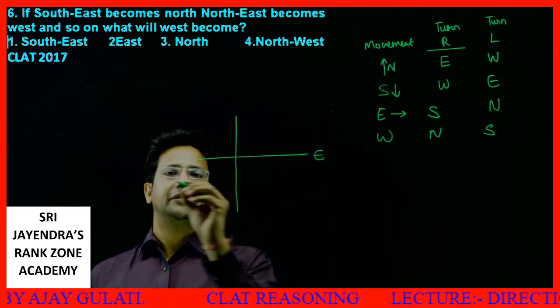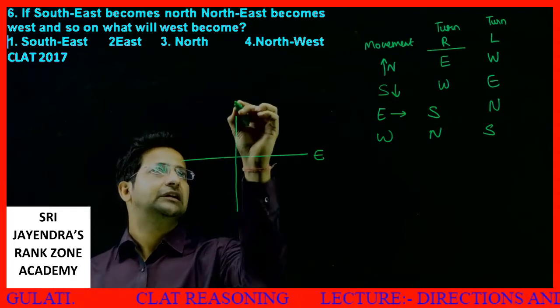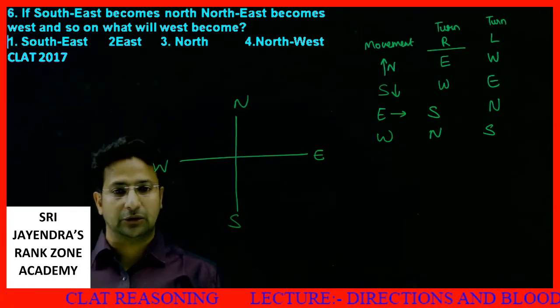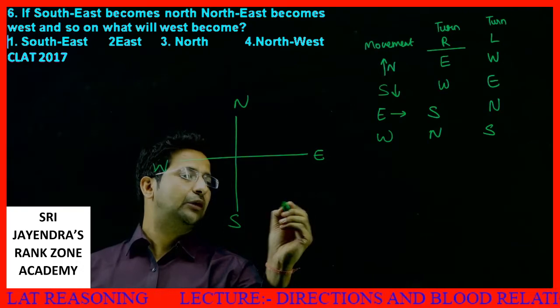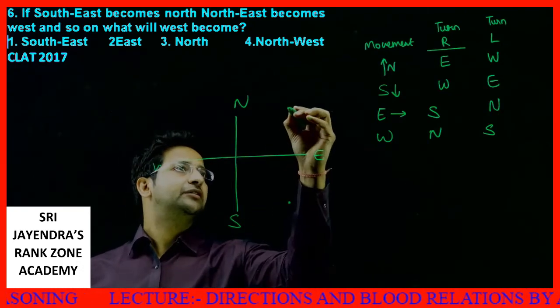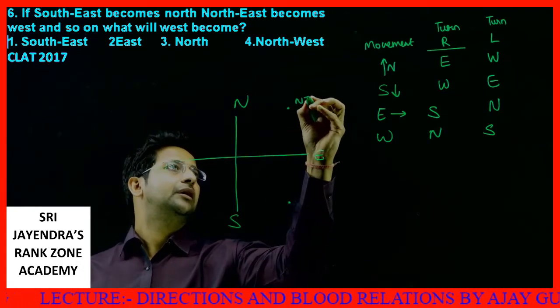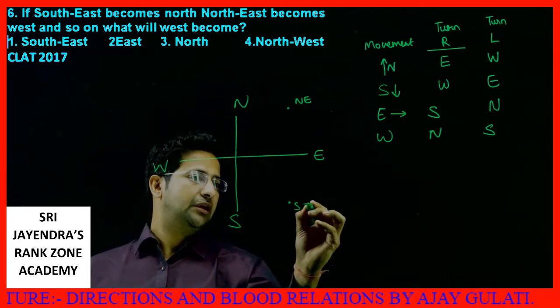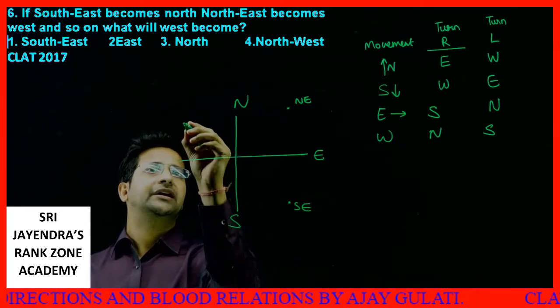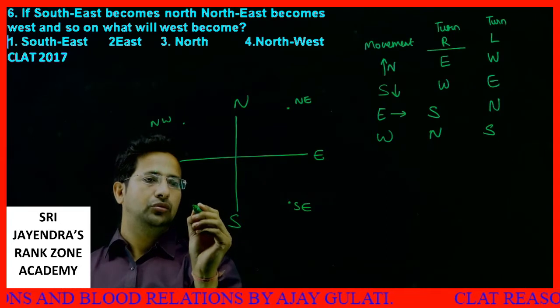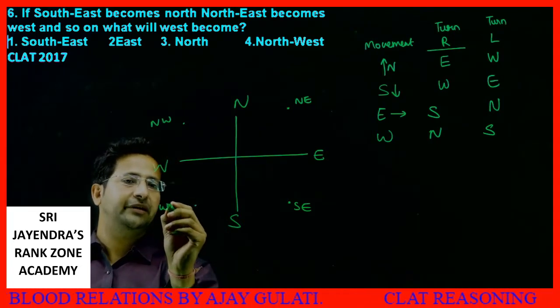This we have east, this we have west, we know this is north, this is south. This point is southeast, this point is northeast, NE, SE, I can say this is NW, this portion is SW.